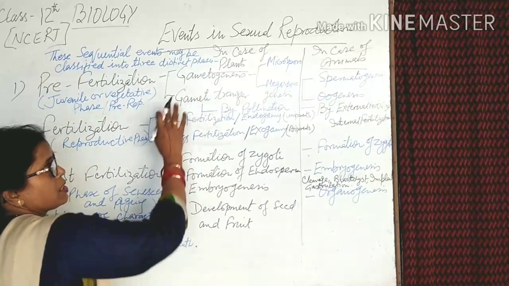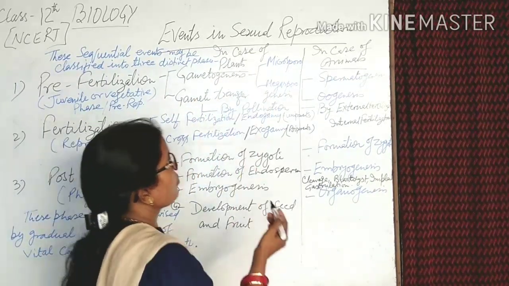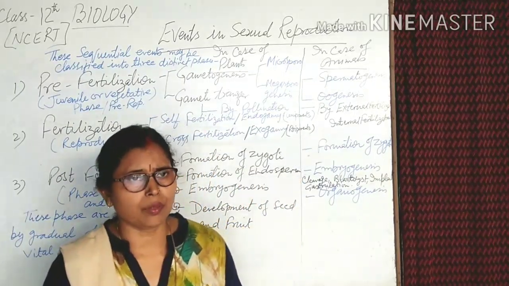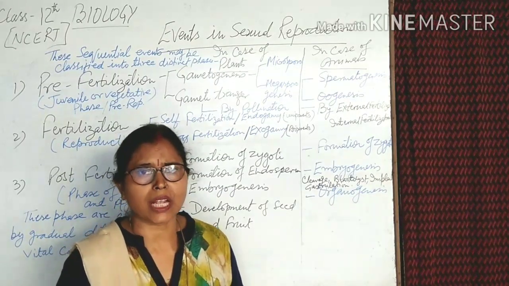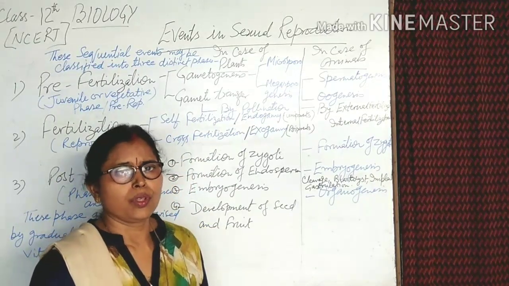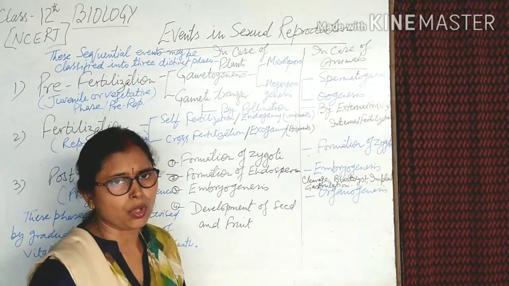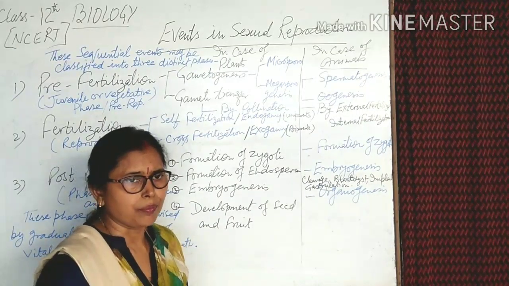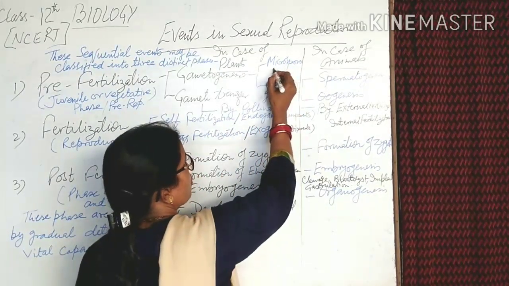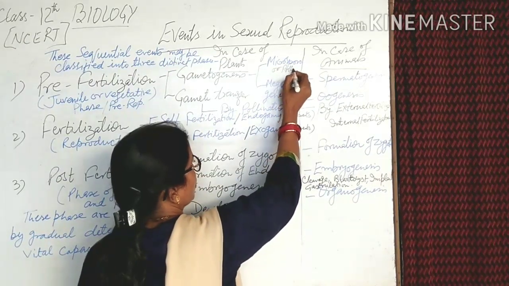Gametogenesis in plants is gamete formation inside the microsporangium, also known as the pollen sac, which produces millions of spores. These are microspores, and the common name for microspores is pollen grains.